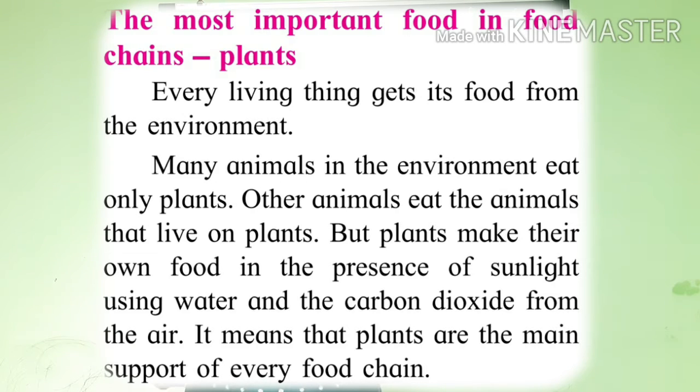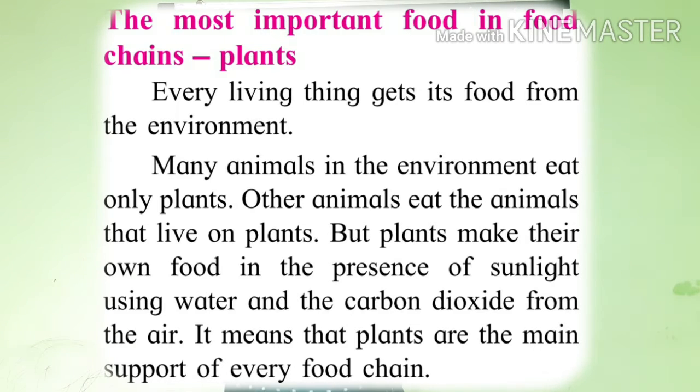Means in short, they are depending upon the plants for their food. And we are depending upon the plants for our food, and we are depending on the animals also for our food. Means there is interrelation between the animals, plants, living and non-living things.